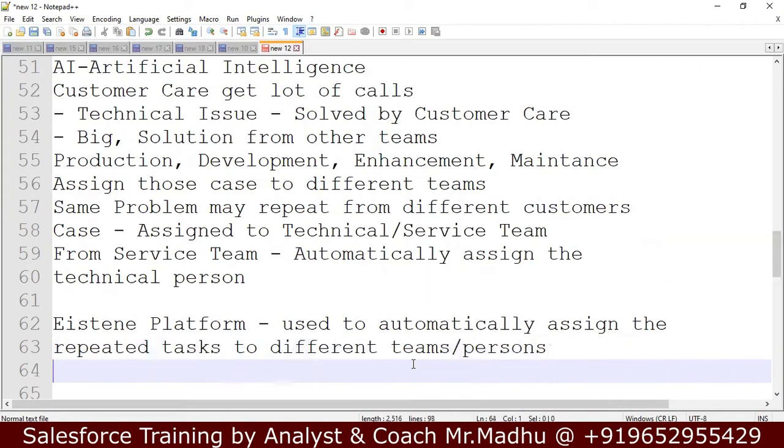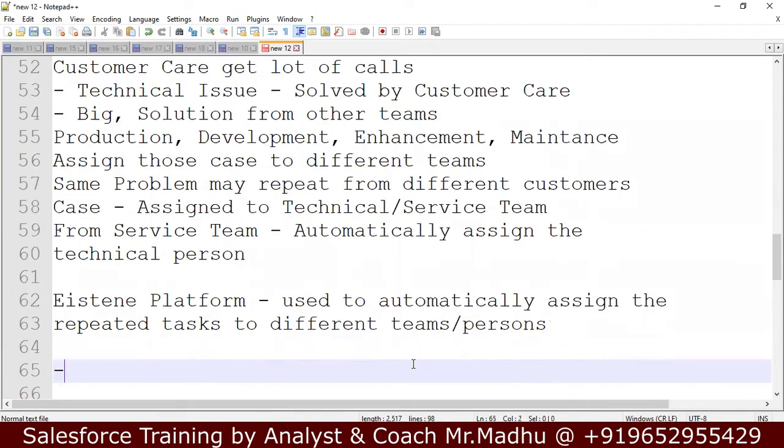Artificial intelligence identifies that problem and says, okay, this problem needs to be allocated to this team, or to this person. It will be automatically done.